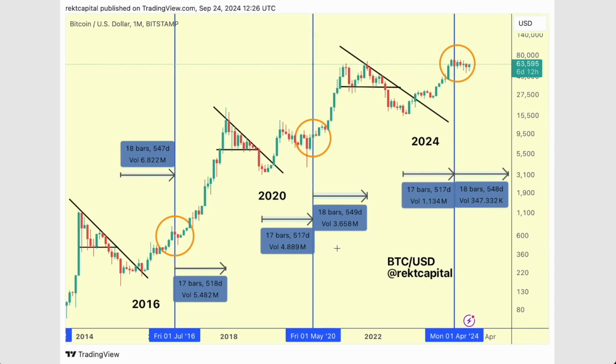Well, it's interesting that around November, we then tend to peak a certain period of time after the halving, and that period is around 500 days after the halving. In each cycle you can see that in 2016, 518 days after the halving, we peaked. In 2020-2021, 550 days after the halving, we peaked. And if that were to be the case again in this cycle, we'd peak in September, October 2025.